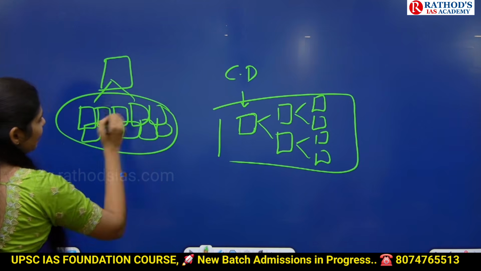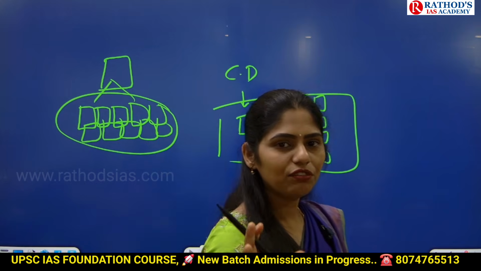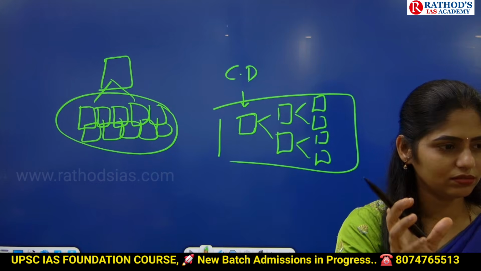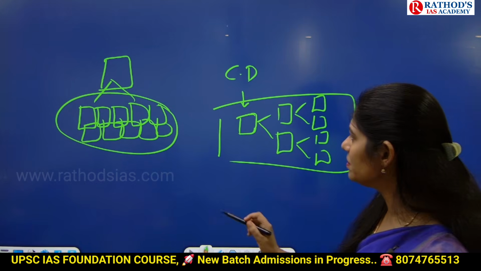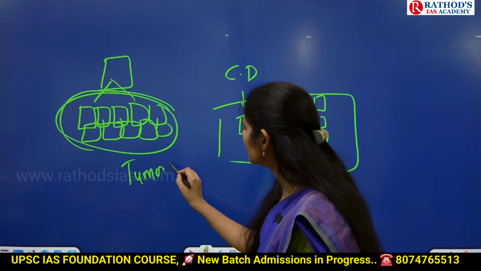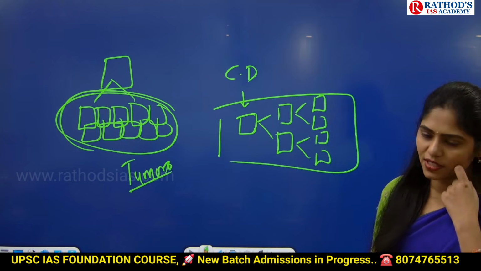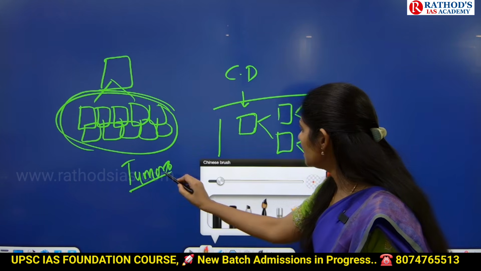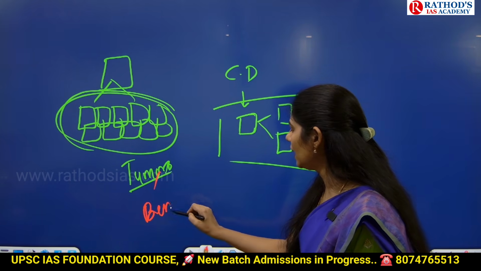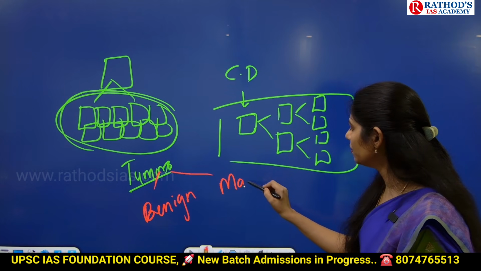So if there is incomplete division, very fast rate of division, what happens? They will form lumps. Okay, they will form lumps and they will form what? Tumors. And in these tumors also, again we have two types of tumors. One is benign tumor, B-E-N-I-G-N. And the next one is malignant tumor.